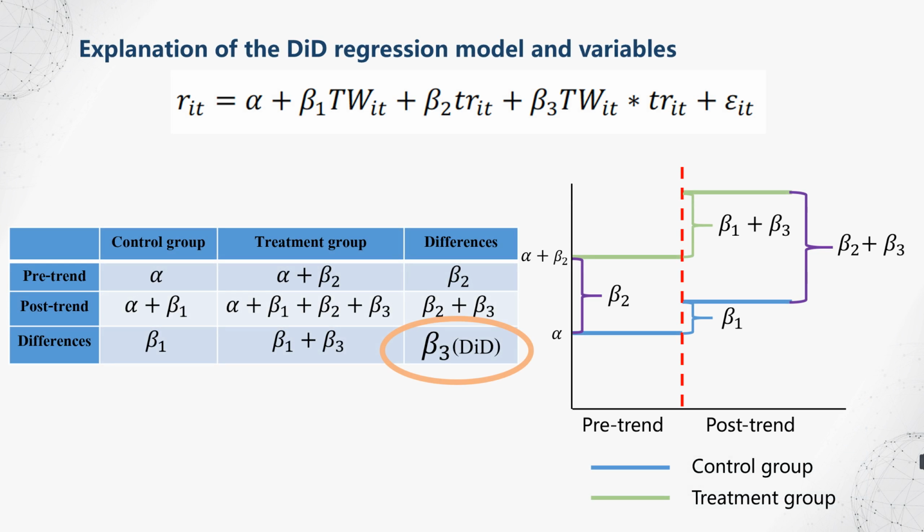So based on our regression model and the rules for binary variables to take values, we could conclude the values for all products in the chart and graph shown here. As you can see, the beta 3 in our regression model, which is the coefficient for the cross-influence variable, stands for the difference in difference caused by the additional tariff imposed.